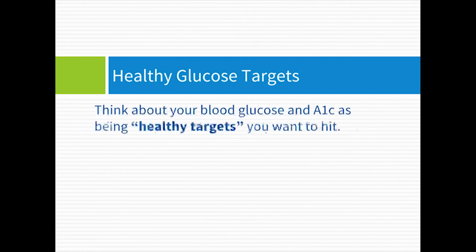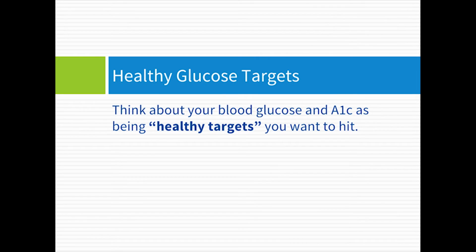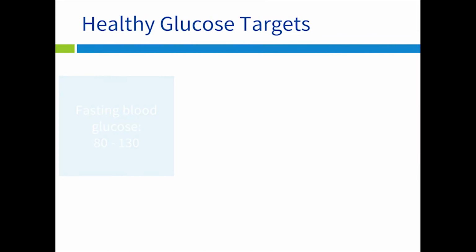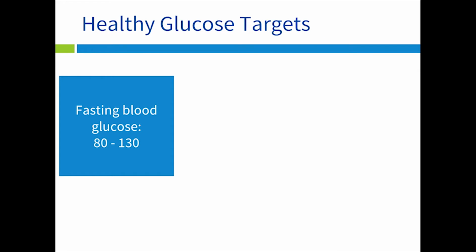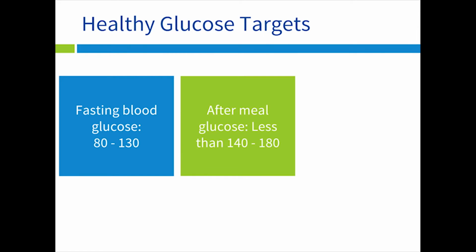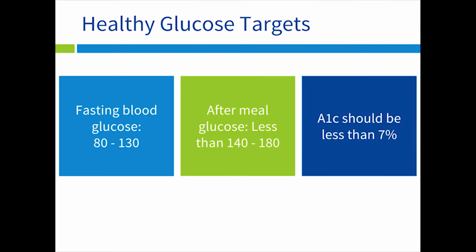Think about your blood glucose and A1C as being healthy targets you want to hit, like a bullseye. Your fasting blood glucose readings, when you've had no food for at least 8 hours, should be in the range of 80 to 130 on your glucose meter. Your after-meal glucose readings, about 2 hours after eating, should be less than 140 to 180 on your glucose meter. Your A1C in the doctor's office should be less than 7%, but this goal could be slightly lower or slightly higher, depending on what your doctor thinks is best for you.